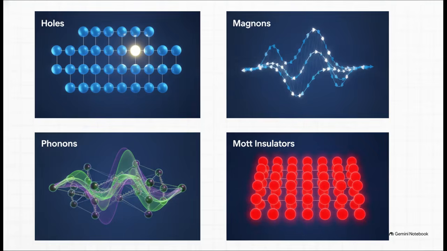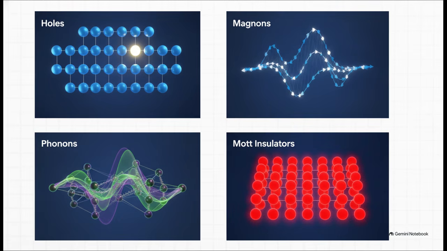And this beautifully illustrates how collective behavior gives us new realities. Take a look at some of these examples. When an electron is missing from a nearly filled band, that empty space acts perfectly like a positively charged quasiparticle called a hole. In magnetic materials, a wave of flipping spins propagates through the system as a magnon. The quantized vibrations of the physical lattice itself behave as phonons.